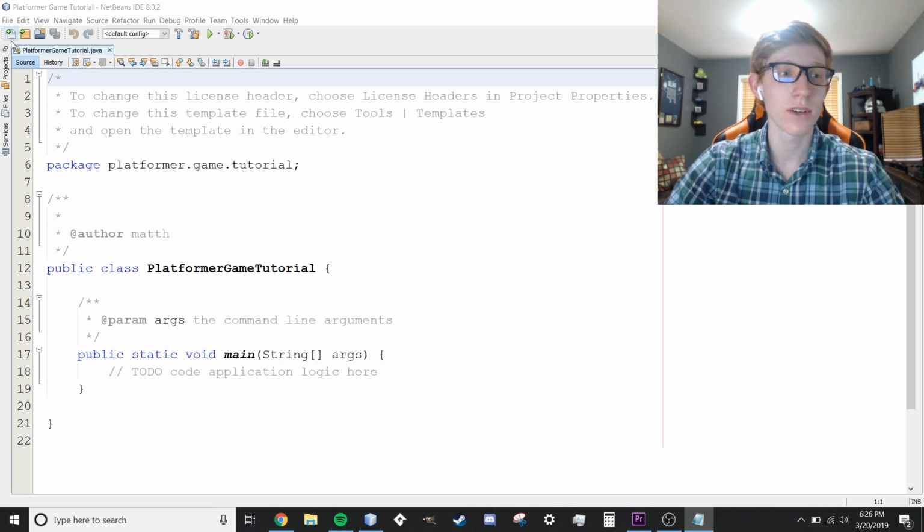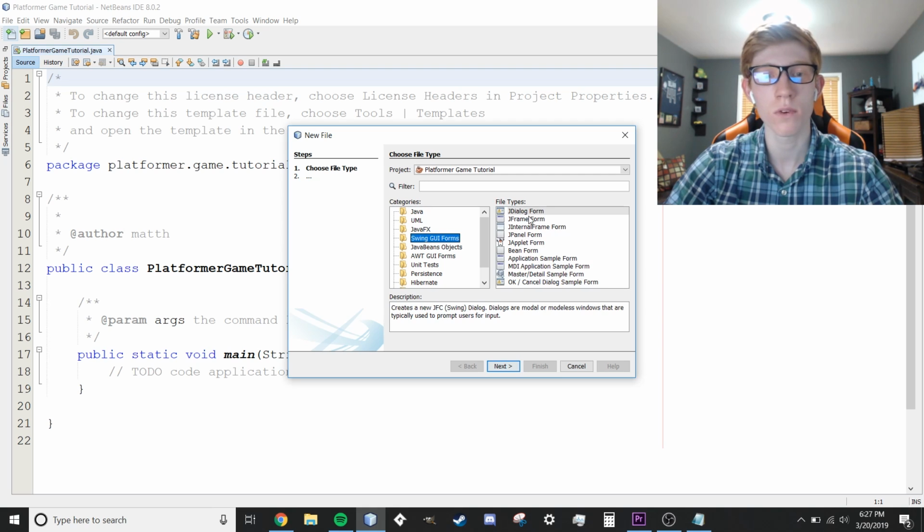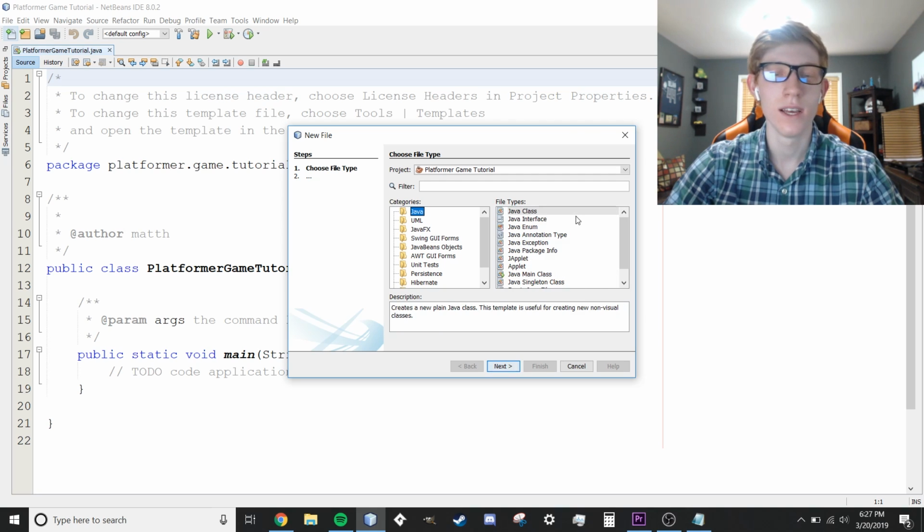We're going to create a new class by clicking the little white paper up here. Before we actually type in any code, we're going to create just a regular Java class, nothing else. We could do a swing form right here, make a JFrame form, but I don't like the design tab that comes along with that, and it just messes with what I'm trying to do. And if you don't know what that is, don't worry about it. We're going to create a regular Java class here, and we're going to hit next.